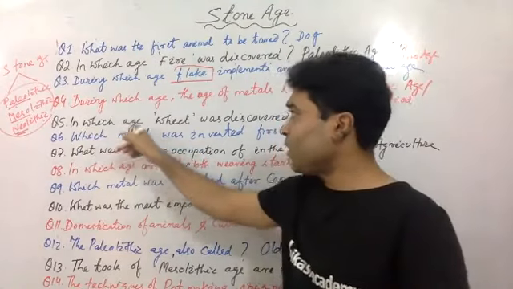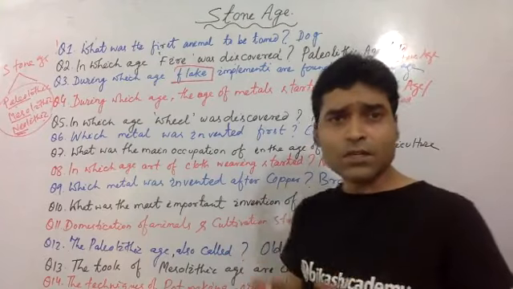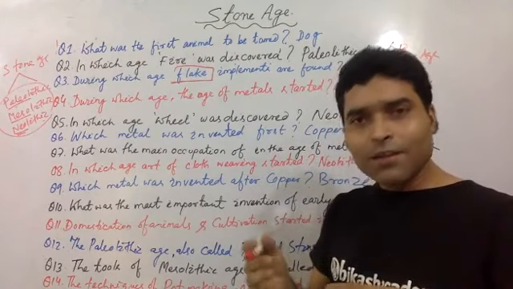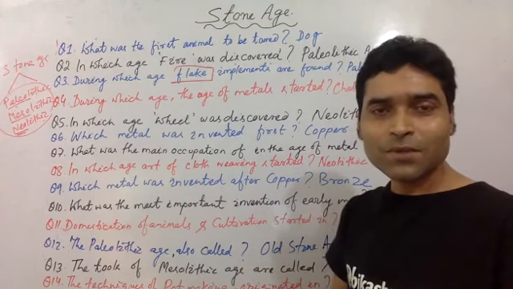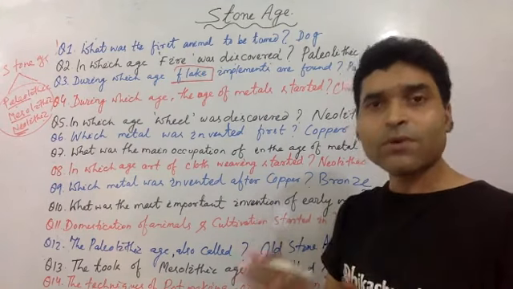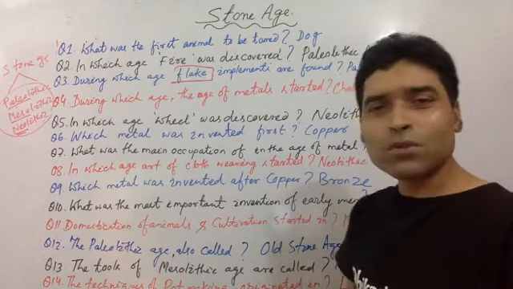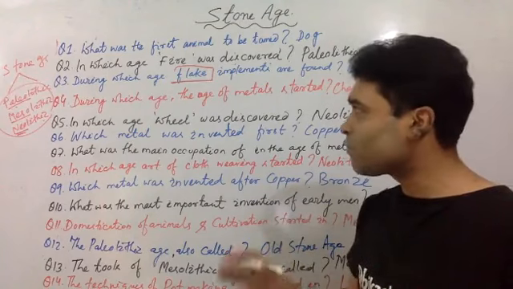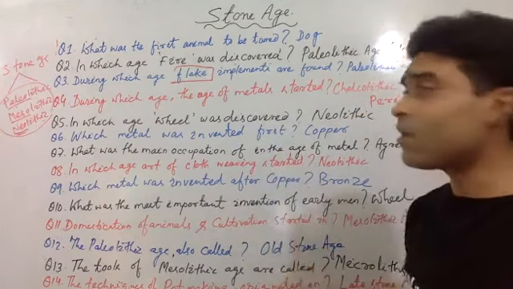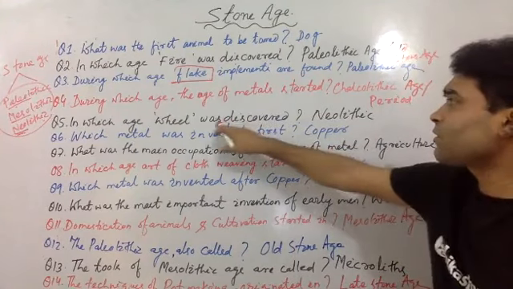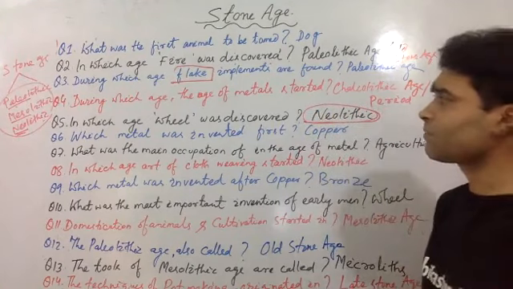Question number 5, in which age was the wheel discovered? Neolithic age. Try to understand. In early mankind, the wheel was the most important invention, and that's why many times questions are asked, which was the most important discovery or invention of early people, mankind. So that's your wheel, and it was discovered in Neolithic.